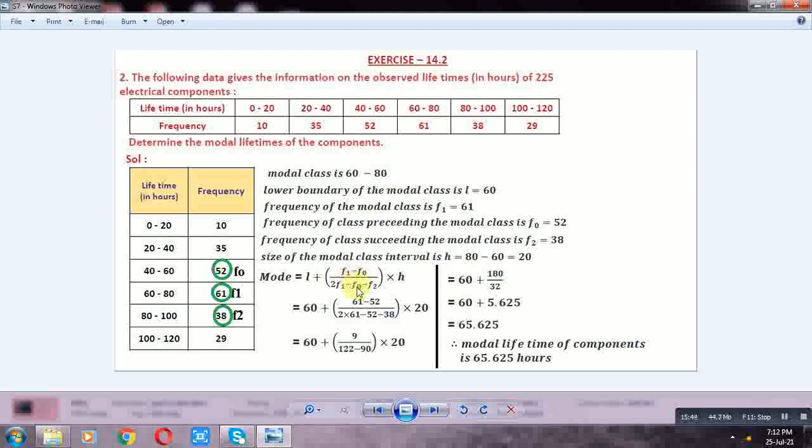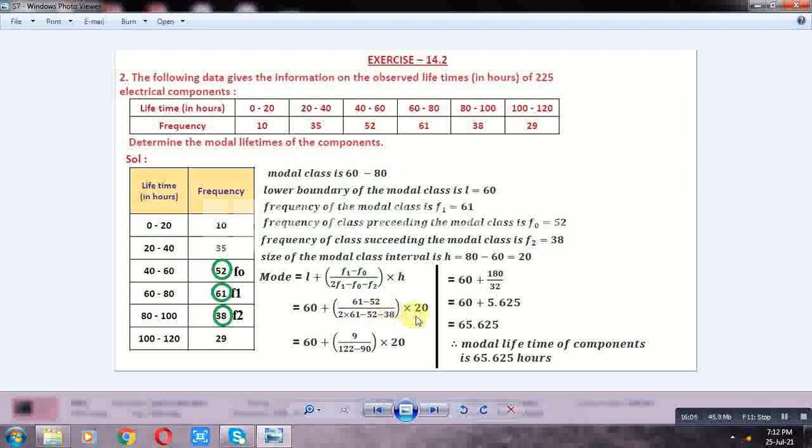Here the value of L is 60, plus F1 61 minus the value of F0 52, by 2 into F1 61, minus F0 52, minus F2 38, into the value of H is equal to 20.